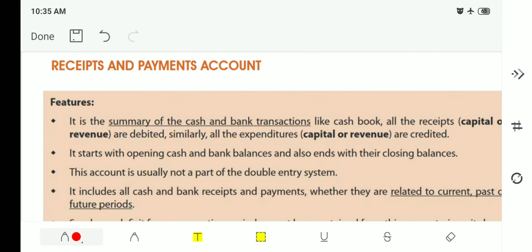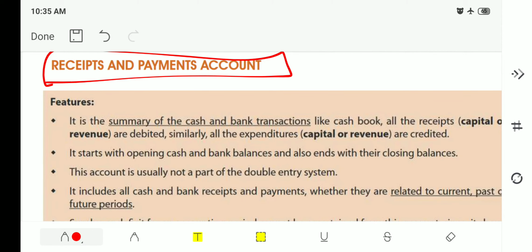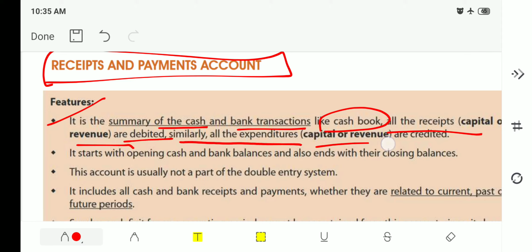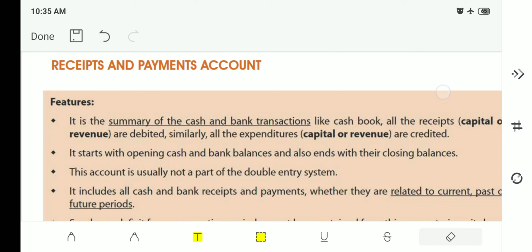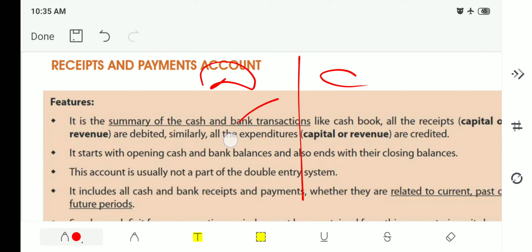Receipts and payment account. Now we will see what is receipts and payment account. It is the summary of cash and bank transactions like cash book. All the receipts, that is capital or revenue, are debited. Similarly, all expenditures, that is capital or revenue, are credited. See what we have done. The left side is debit and the second is credit. Whatever comes in is debit, whatever goes out is credit.